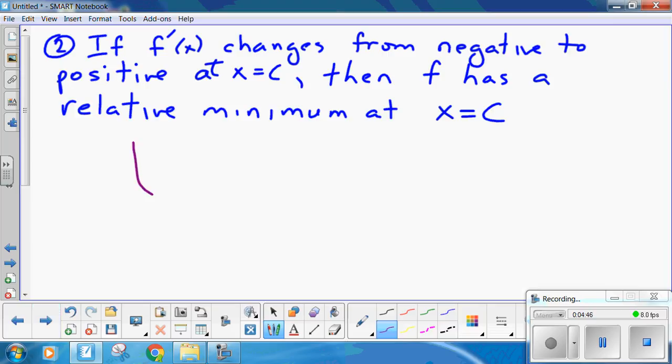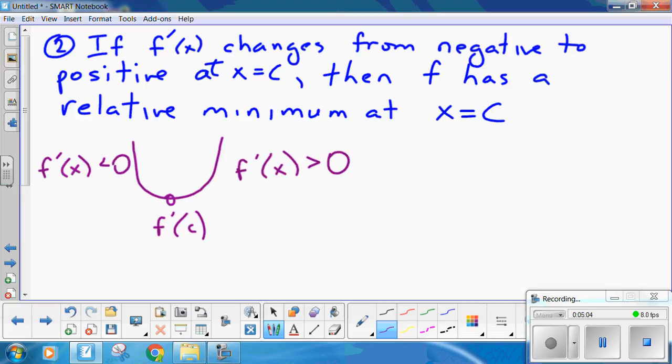So if you've got a minimum like this, going down, going up, that's a local minimum or a relative minimum, depending on who teaches it or which vocab they use. And of course, we've got a cusp or corner. It's the exact same thing, but the derivative is undefined.